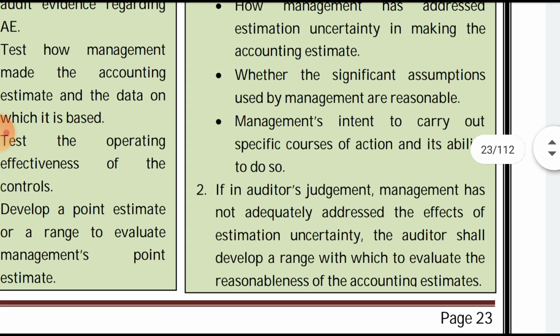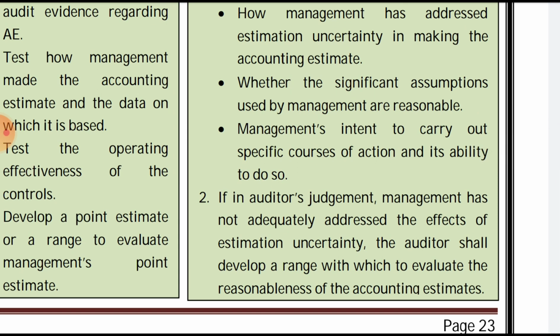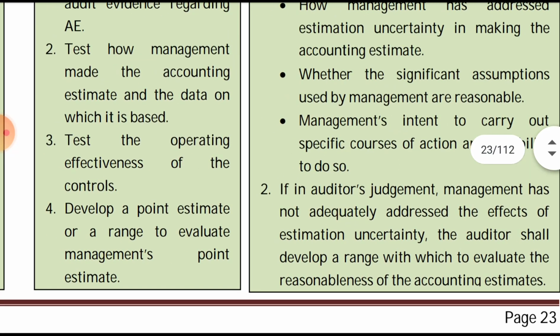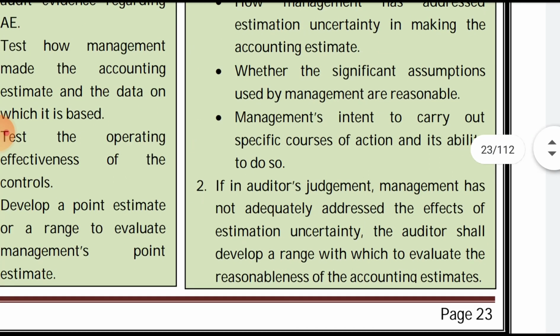Then the second point: if, in the auditor's judgment, the management has not adequately addressed the estimation uncertainty, the auditor shall develop a range. In the fourth point we saw developing a range to evaluate the management's point estimate. So the auditor shall develop a range with which to evaluate the reasonableness of the accounting estimates.